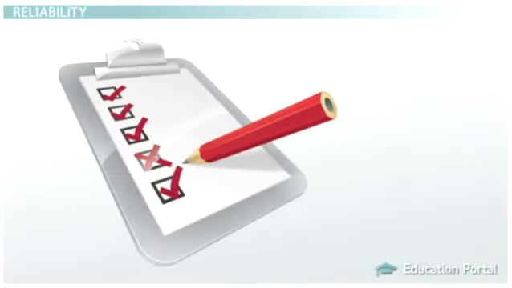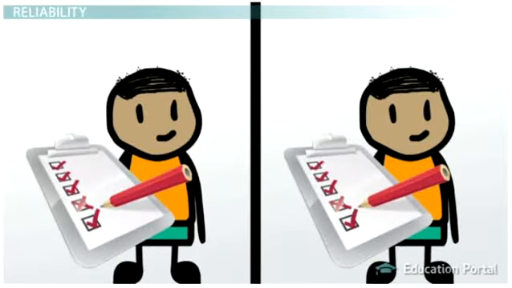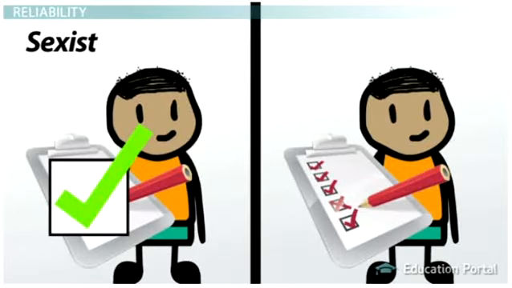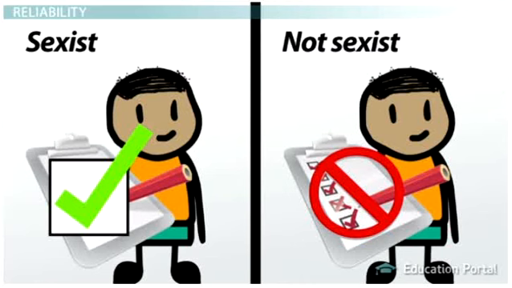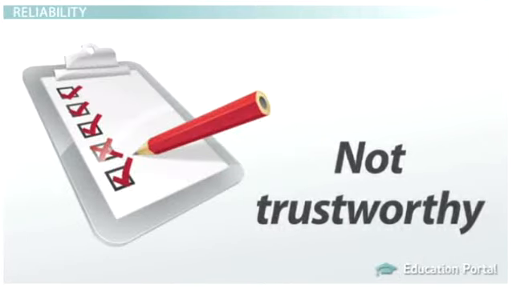If we have a survey that's supposed to measure sexism, we want it to consistently measure sexism. But if it tells us that Johnny is sexist when he takes it one day, and then it says he's not on the next day, and Johnny hasn't had a personality change, then the survey is not reliable. As a result, we can't trust or depend on the results of the survey.